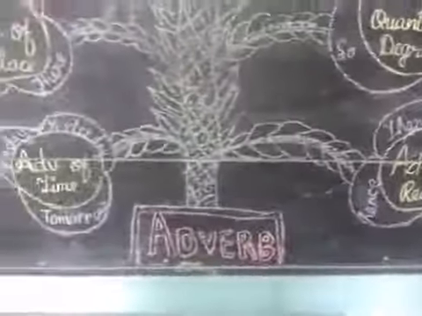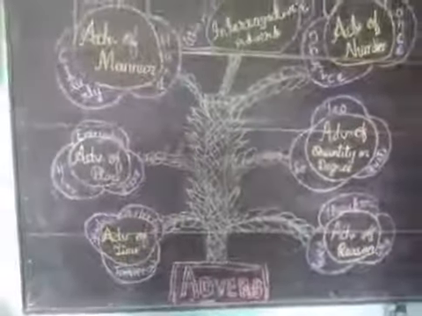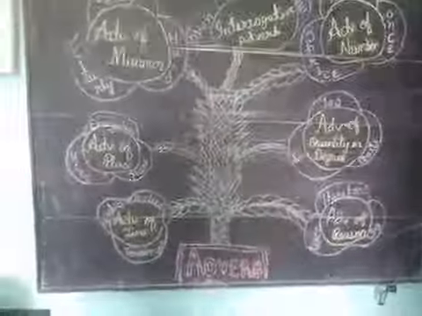At some places, you may find more than 7 kinds, but at least we should know 7 kinds which are the part of modern English grammar.